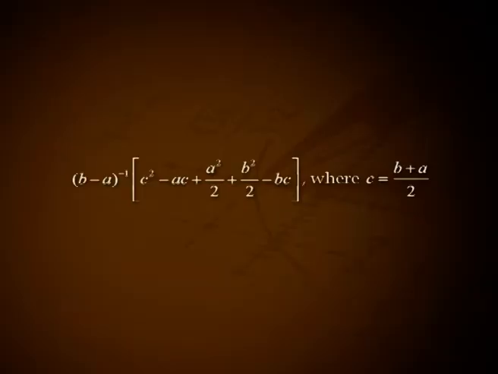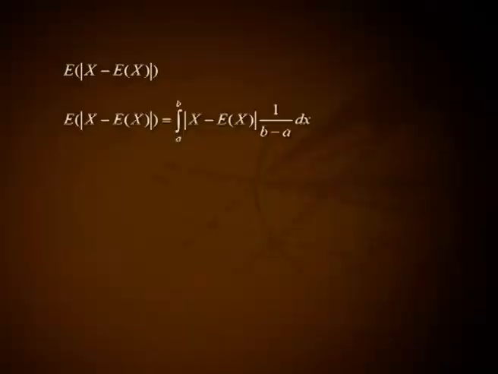Problem 4. For a random variable x following uniform over the interval ab, show that the mean deviation about mean is (b minus a) raised to minus 1 into [c square minus ac plus a square by 2 plus b square by 2 minus bc], where c equal to (b plus a) divided by 2. Solution. Mean deviation about mean is expectation of modulus of x minus expectation of x.